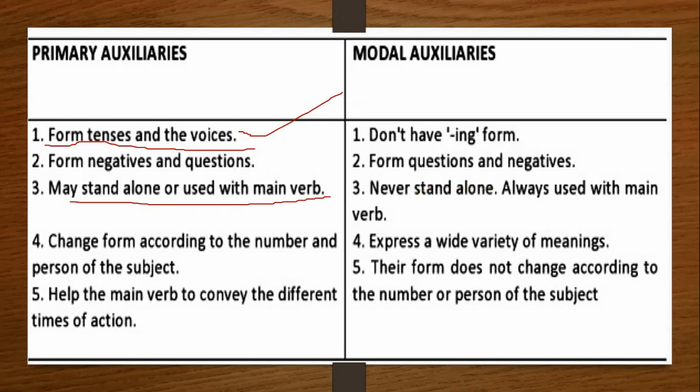Then primary auxiliaries change form according to the number and person of the subject. Very important point, my dear children. Like just now, "I am eating an apple", as we have just studied. In case of "I was eating an apple", the forms keep on changing according to the number, like "you are doing that work", "he is doing that work". So it changes according to the number and person of the subject.